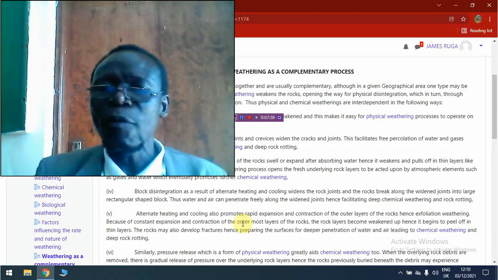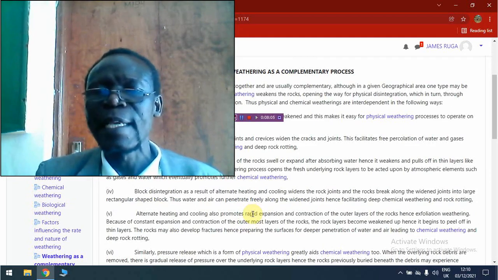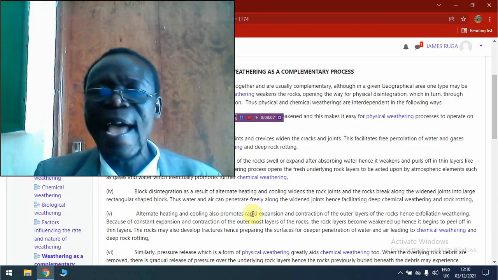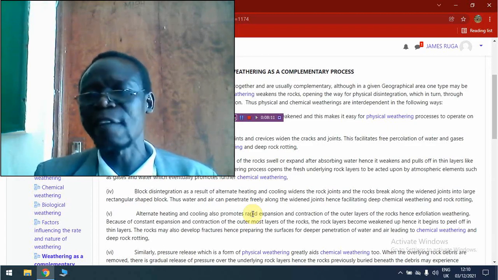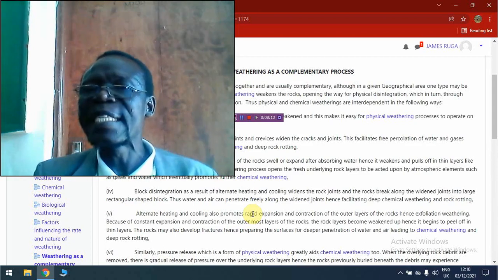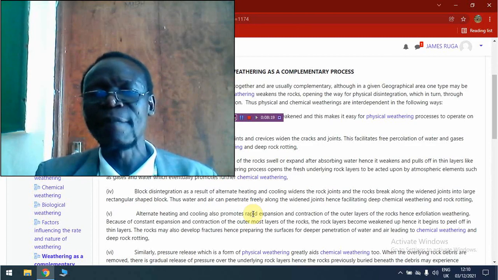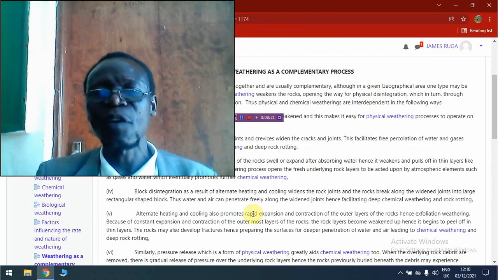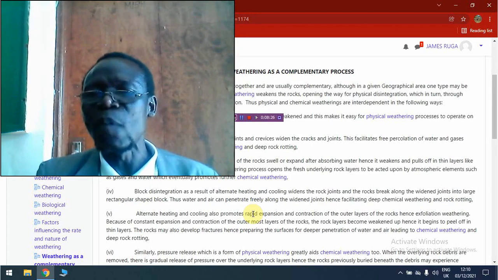When the outer layer of the rocks peels off in the process of exfoliation weathering, it means that the underlying rock layers will be exposed at the surface to the agents of chemical weathering, for example, water and air. And this means that the underlying layers of the rocks can easily be weathered by chemical means.